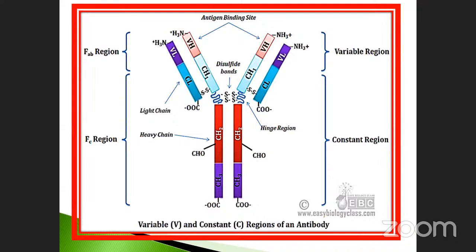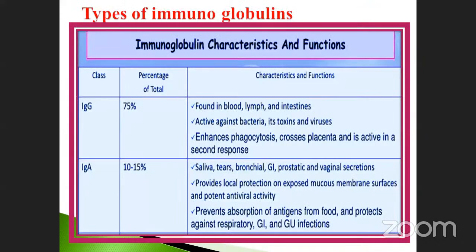Got it? Both molecules are connected with the hinge region, just like a folding of the molecule with the help of the disulfide bond also. This is called antibody structure or immunoglobulin structure. They may ask this question many times: without immunoglobulin, there is no immunology, isn't it? That's why. See that, how many types of immunoglobulin? They may be divided into 5 types. Immunoglobulin G, you must note it here. What percentage of immunoglobulin is present in plasma? You should put a chart and take notes.